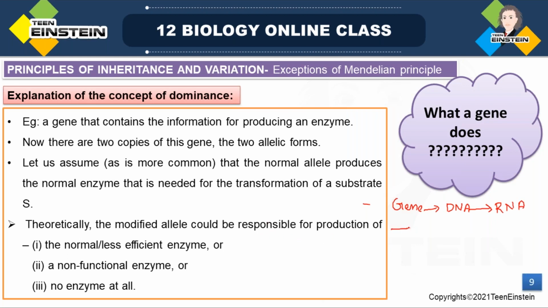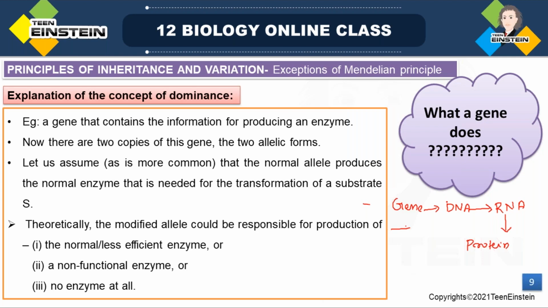Then this RNA codes for protein. This DNA, RNA and protein flow is called the central dogma of molecular biology. That is the basis for all this gene expression or character expression.